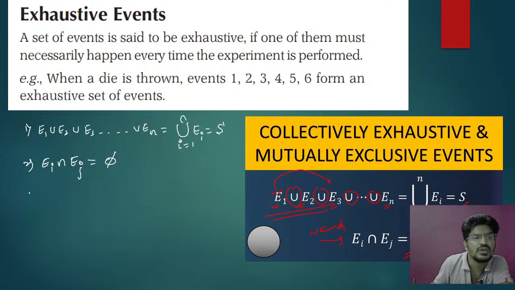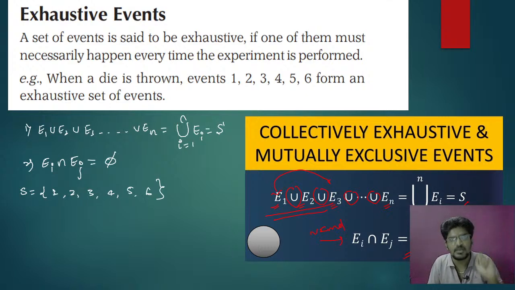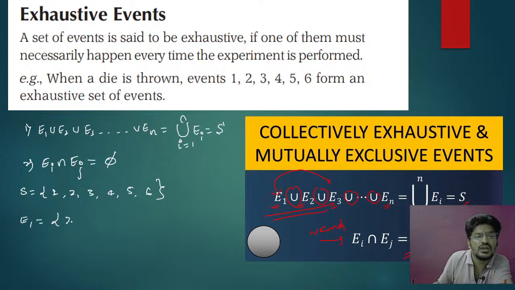That means if I roll a dice, the sample space is 1, 2, 3, 4, 5 and 6. So when I roll a dice, I have 6 sample points. Event E1, I will write the occurrence of even numbers.